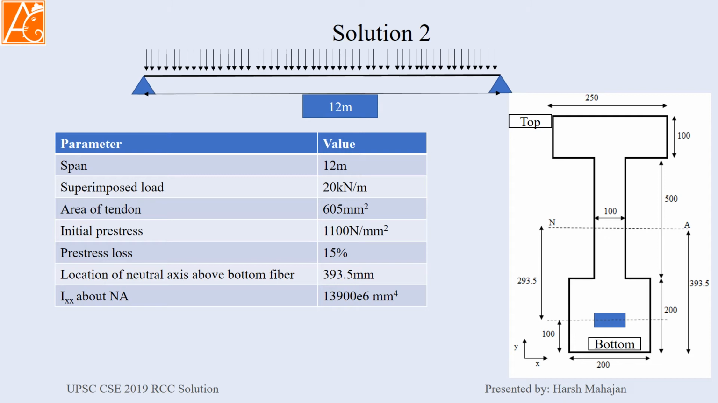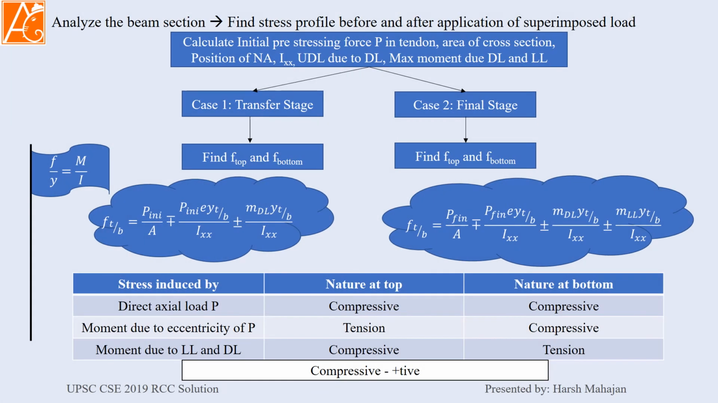The solution. First of all, they have told for the middle or the center, where the moment is maximum. Your superimposed moment will be maximum. Span is 12 meter, superimposed load is 20 kN per meter, area is given, initial pre-stress is given, pre-stress loss is given, location of neutral axis and moment of inertia is given. Here is the diagram. Take a time, pause the video and see the detailing. How you are going to analyze the beam.